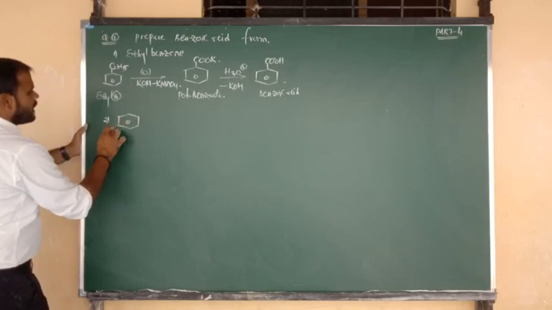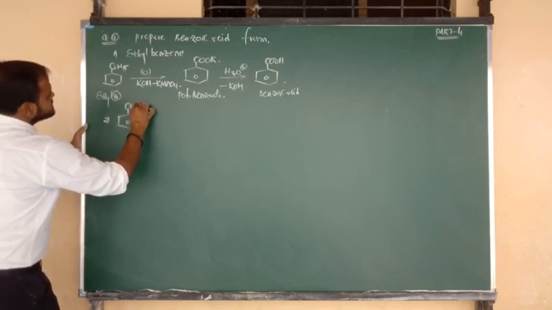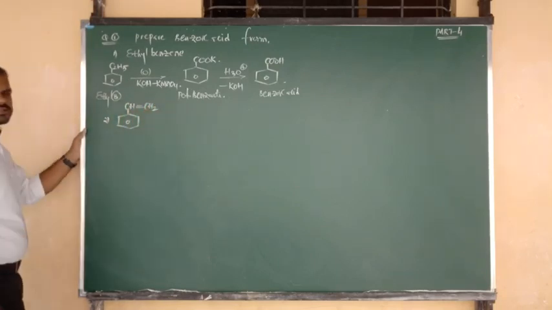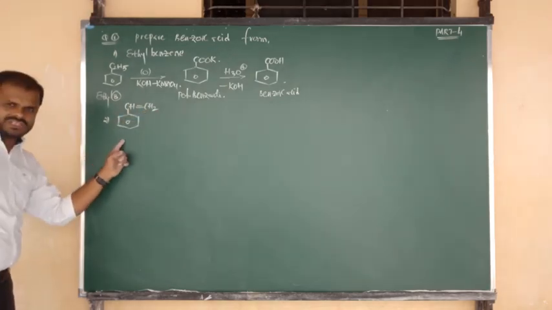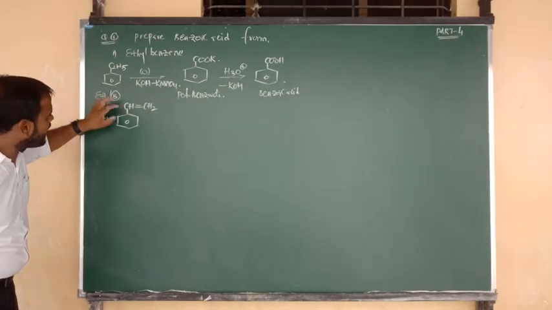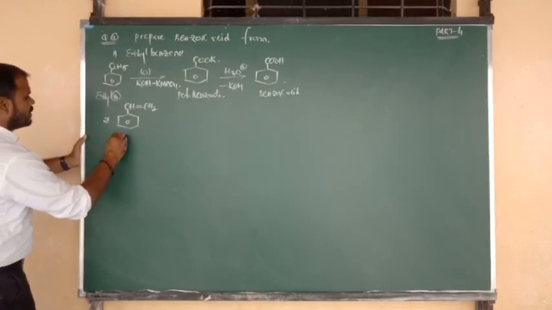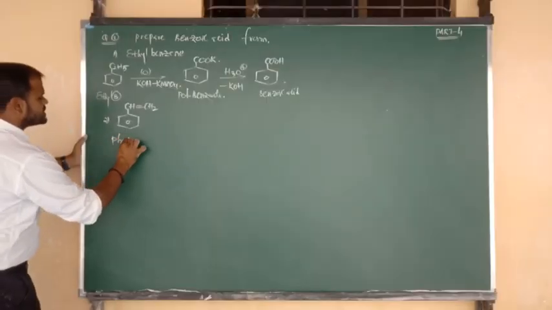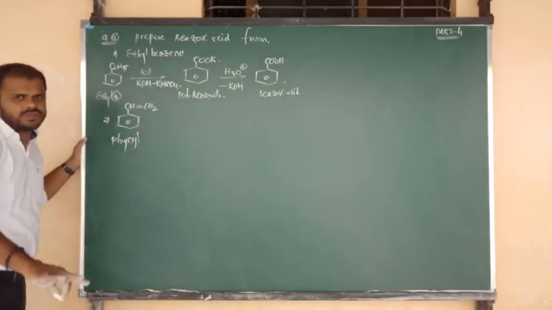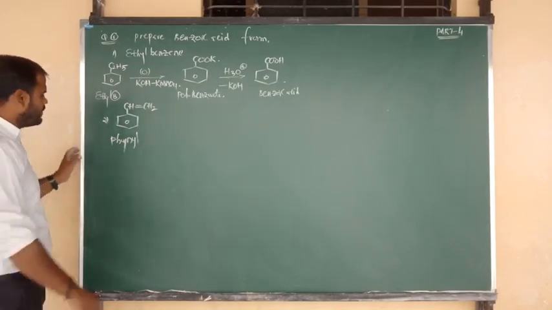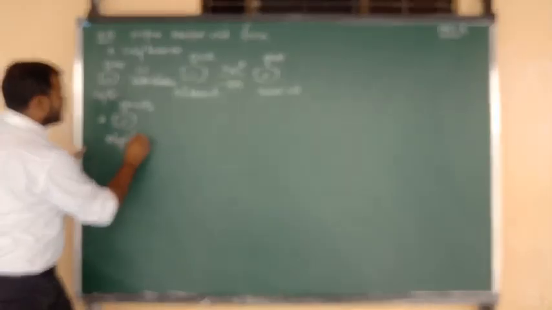Next conversion, I am going to write here, first suppose benzene bonded to CH double bond CH2. This is called vinyl benzene, or we can say phenyl ethene. Inside the NCERT textbook, in the in-text question, they have given phenyl ethene.